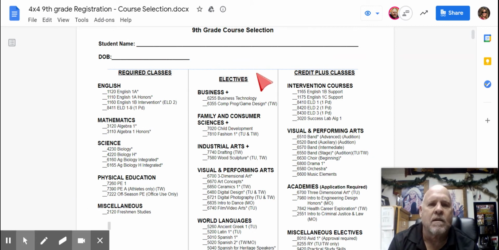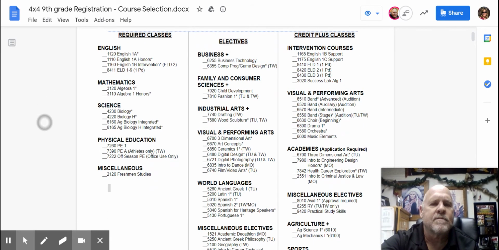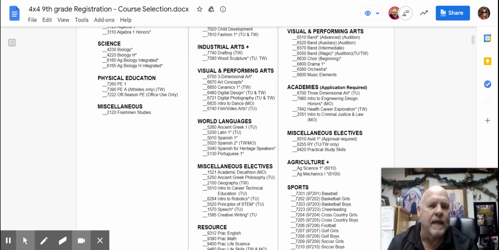If you look in the second column, you're going to notice that's your electives. There's business classes, there's consumer sciences, there's industrial arts, there's visual and performing arts. That's your art classes. There's world languages, there's miscellaneous electives, and there's resource classes.